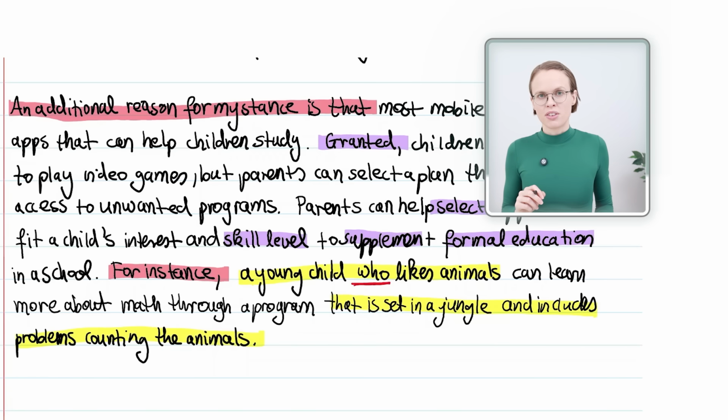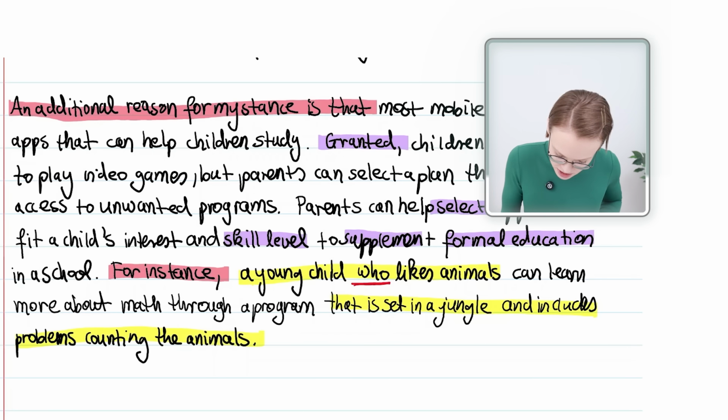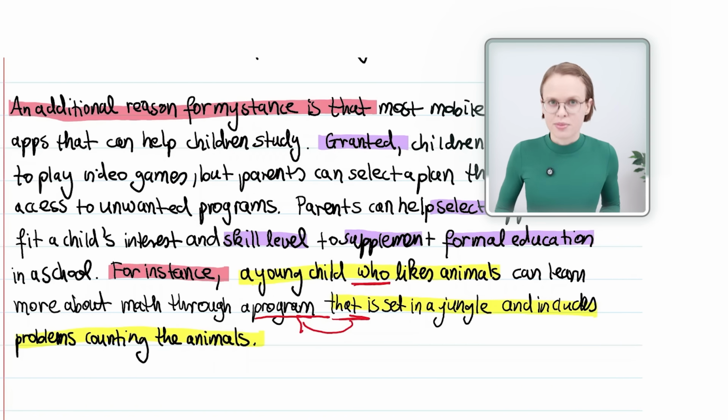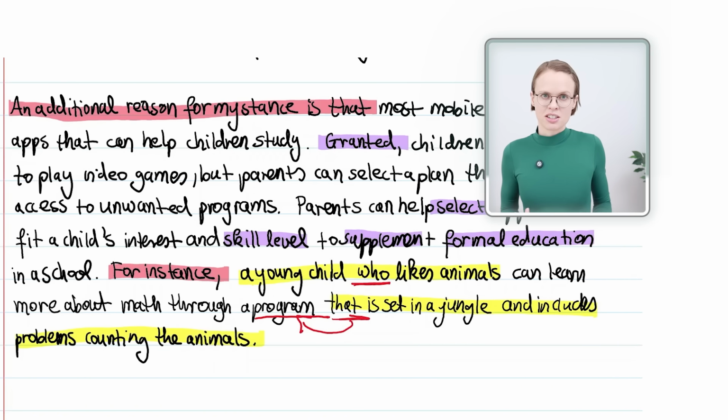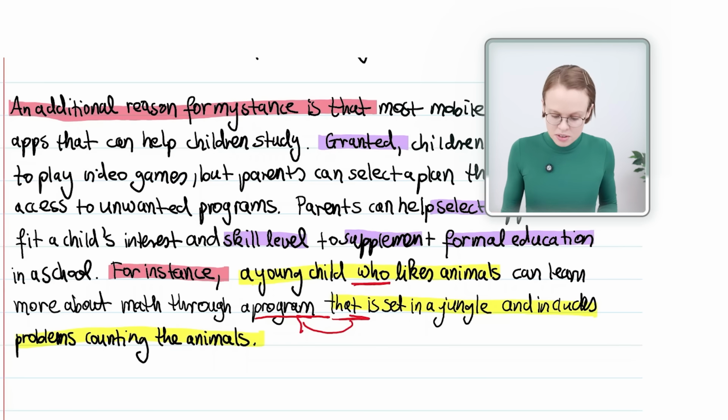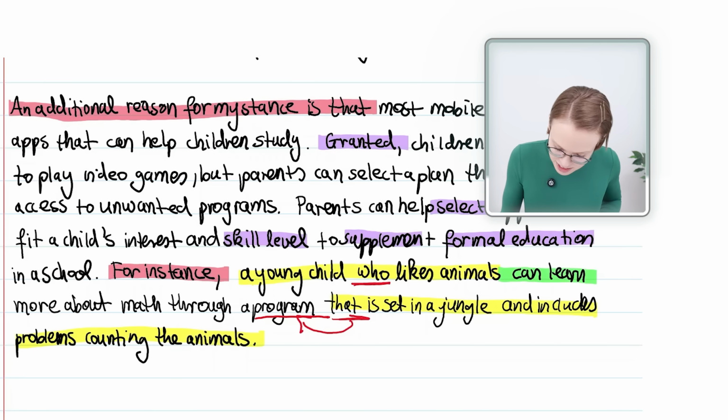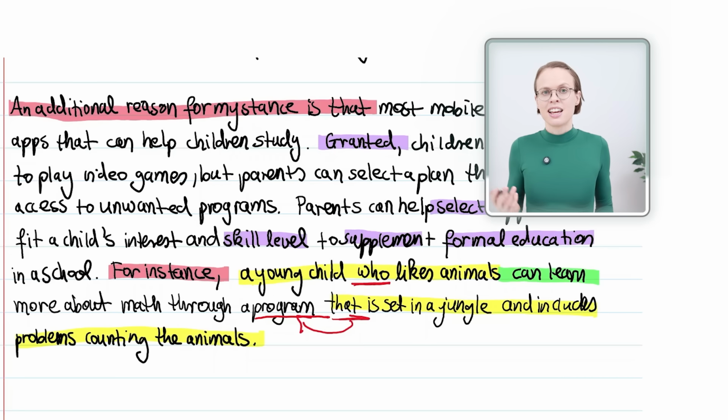This is also a modifier that refers to program. Here, the that refers to program. Again, here I show the IELTS examiner that I know complex grammar. Further, can learn is a conditional tense. It shows that something is possible, but not 100% sure to happen. Here you can see that you can change your verbs to make interesting sentences.